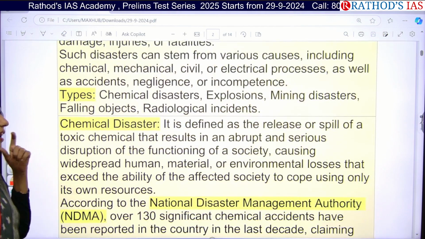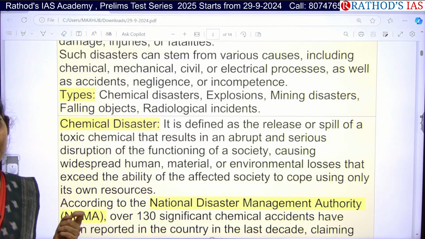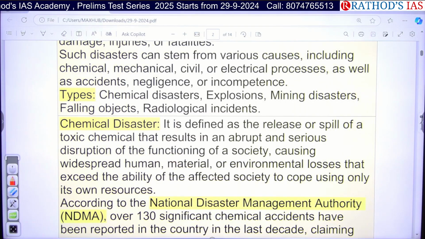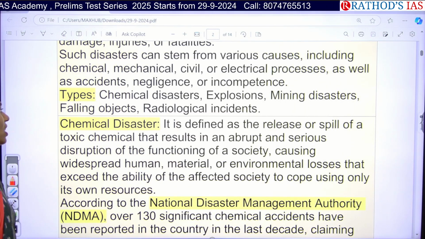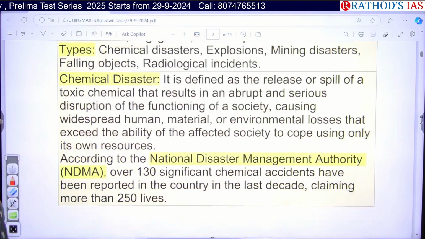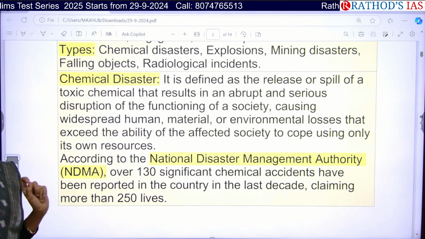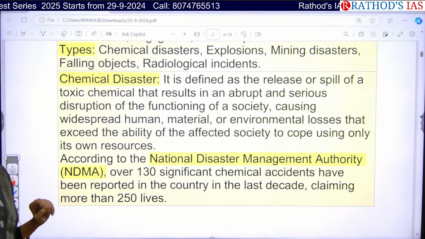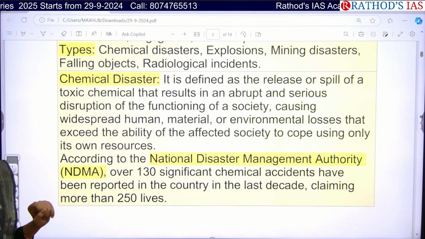The types of industrial disaster are chemical disaster, explosions, mining disaster, falling objects, and radiological incident. So this is related to chemical disaster because the fire happened in a chemical industry.